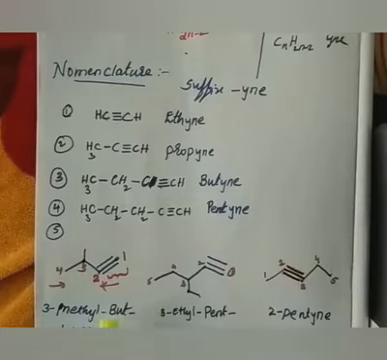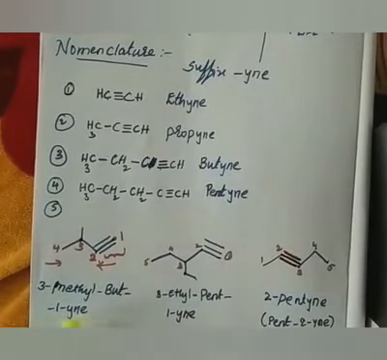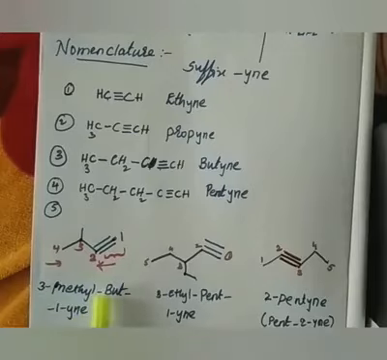This 1 can be kept before but- or just before -yne. This 1 indicates where my triple bond is. If I write it before -yne, that means it indicates the position of the triple bond. I can also write it in front of but-. Right? 1-butyne also indicates it.